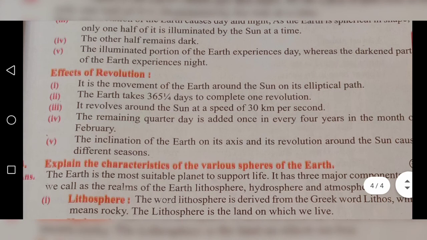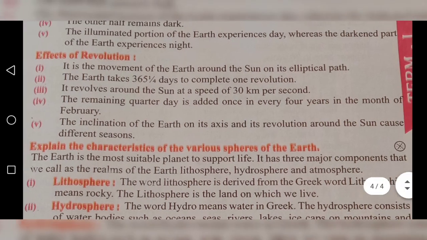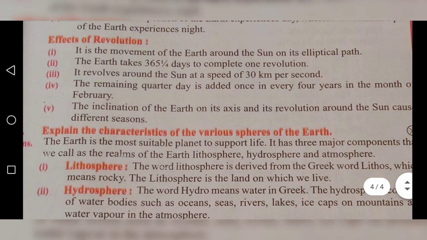Effect of revolution. It is the movement of the earth around the sun on its elliptical path. The earth takes 365 and a quarter days to complete one revolution. It revolves around the sun at a speed of 30 km per second. The remaining quarter day is added once in every 4 years in the month of February. The inclination of the earth on its axis and its revolution around the sun cause different seasons.